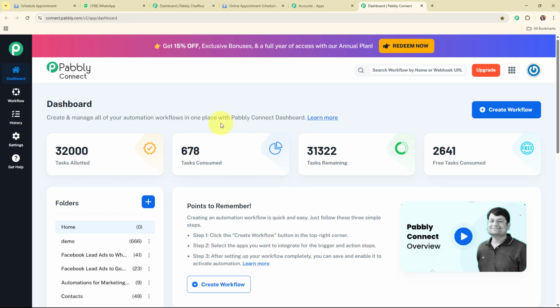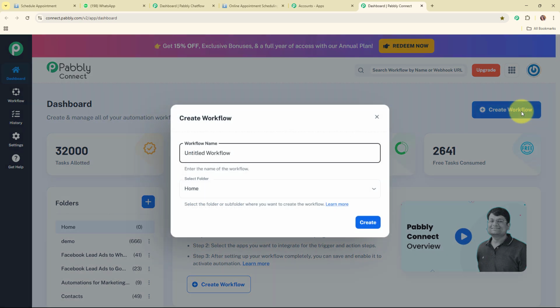Now this is the dashboard of Pabbly Connect, and to build my connection, I need to create a workflow first. So for that, I'm going to click on this create workflow button given on the top right corner. Now in this create workflow dialog box, I have to give a name to my workflow. So I'm going to give the name as send WhatsApp appointment reminders from Acuity Scheduling with Pabbly Chartflow.